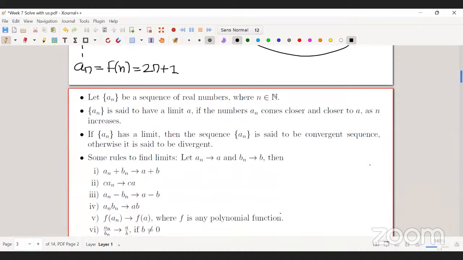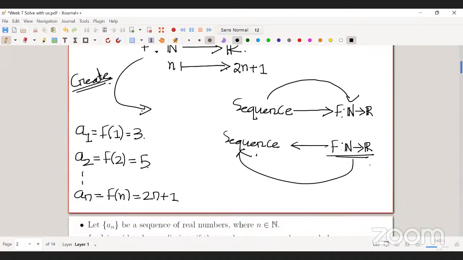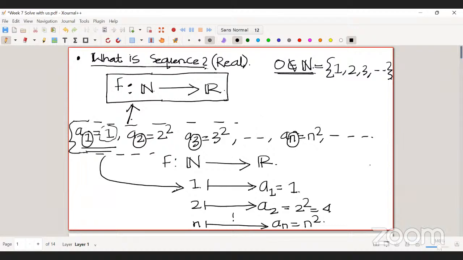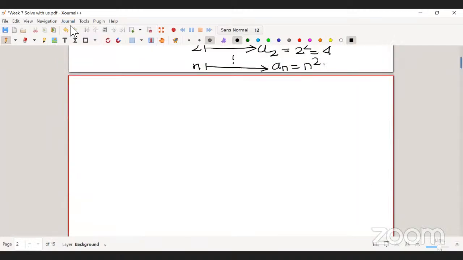Sir, in real numbers, basically we count the negative part also. In this, can I count 0.1, 0.2, 0.3? Sure. For example, you take this sequence.